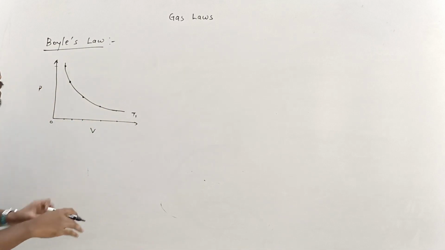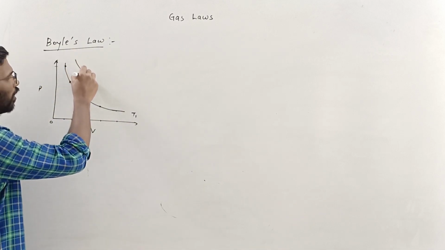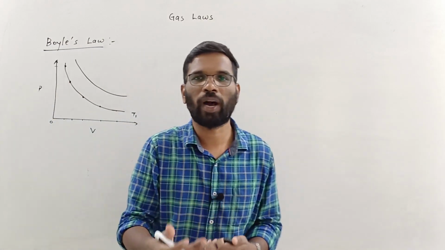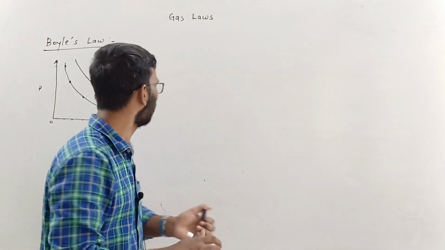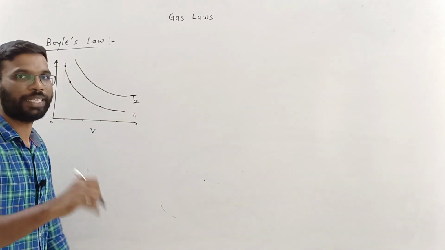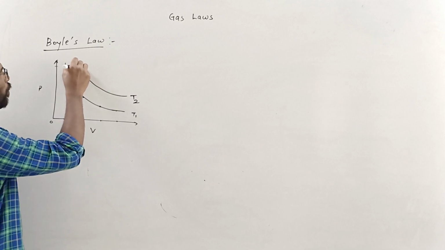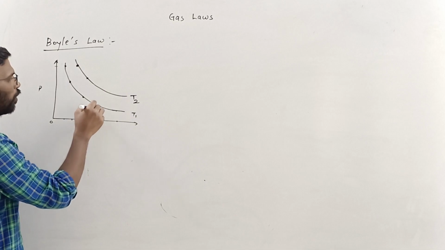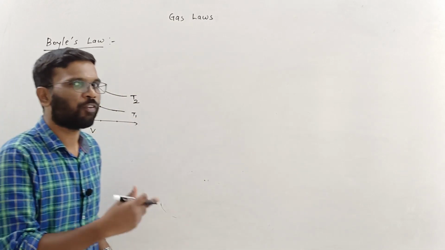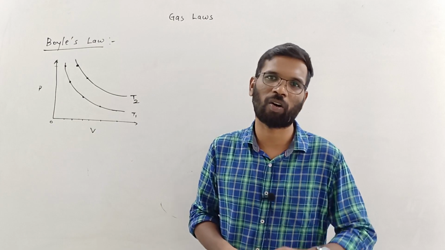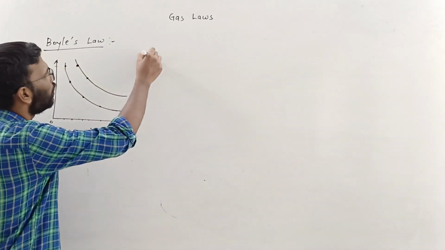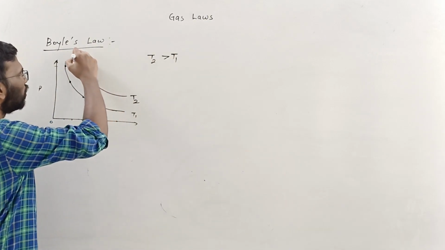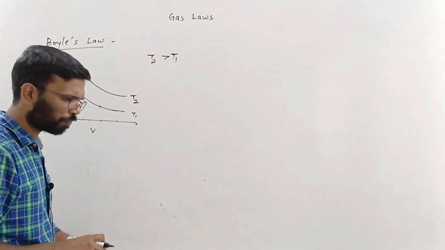Let's say this is at temperature T1, and let's say you do the same experiment at some other temperature T2. Then this will be the pressure and this will be the volume. The trend is the same, but if I ask you which is greater, T2 or T1, the answer is T2 is greater than T1. This curve is at a higher temperature than T1.